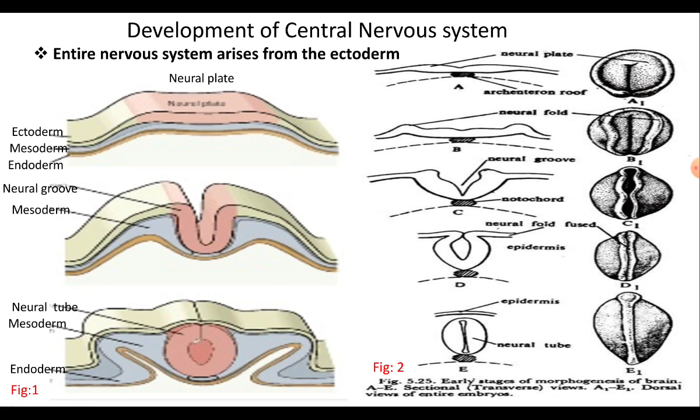Later, the anterior part of the neural tube transforms into the brain, whereas the posterior narrow part becomes elongated to form the spinal cord. And the neural crest cells on either side of the neural tube develop into neuroblasts, that is, they form the nerve fibers.